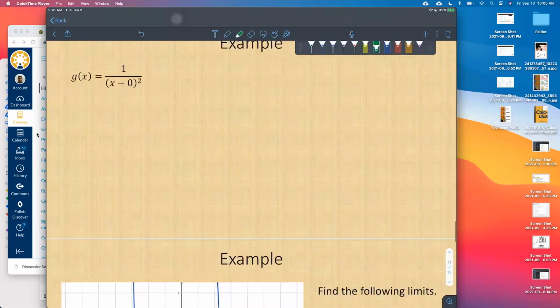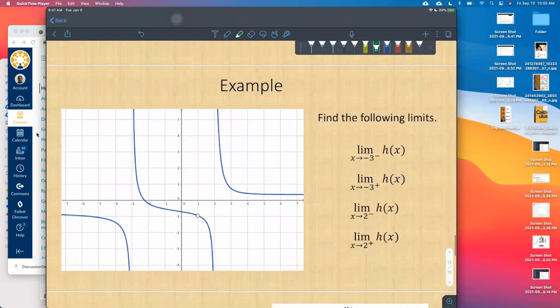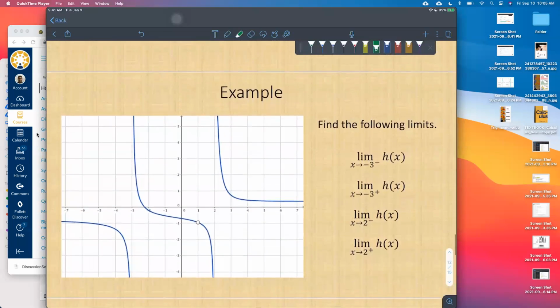We will come back to these examples here. So let's go ahead and take a look at these examples. I think we will have time to come back to the other ones, but let's just take a look at these and maybe somebody can help us here. The limit as x approaches -3 from the left-hand side, and let's assume this function here graphed is h of x.